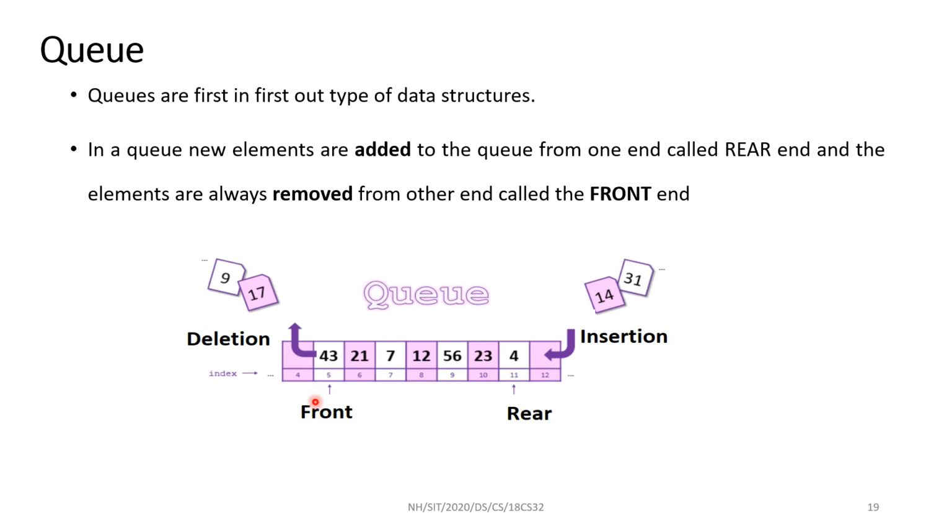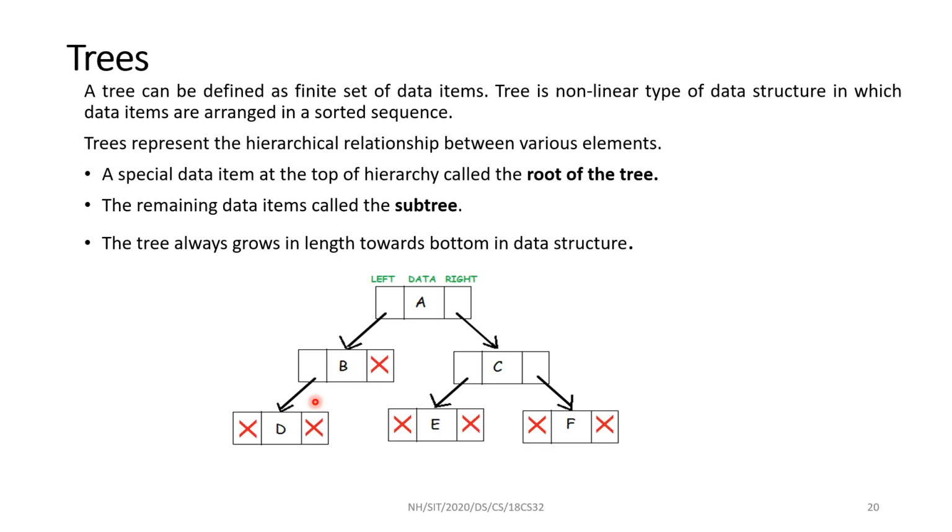Compared to an array, it is almost the same as an array, but in case of an array we can perform operations at any place. Queue is also an array, but the operation is performed only at two ends. That too, only one end is reserved for insertion, the other end is for deletion. In case of stack, again this is an array, but the operation is performed only on top of the array, only one end. So the next data structure is tree.